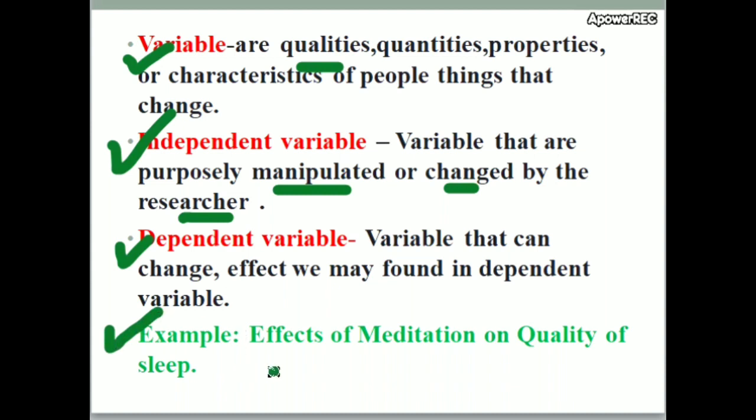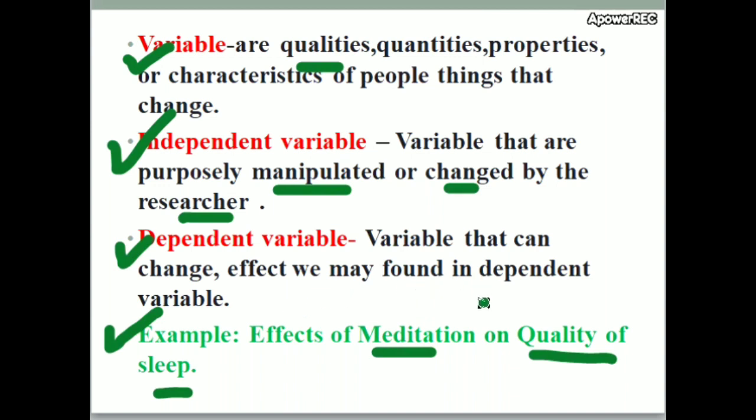Example: effects of meditation on quality of sleep. Here, meditation is the independent variable and quality of sleep is the dependent variable. The researcher can change or manipulate meditation to improve the quality of sleep. So meditation is the independent variable, purposely manipulated or changed by the researcher.